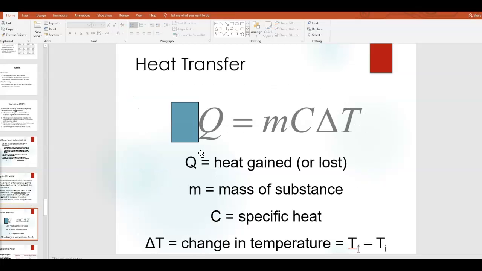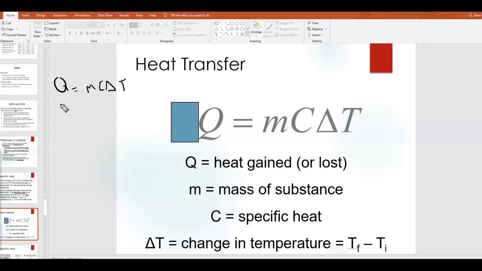Now the equation we're going to be using looks like this, and you might have seen this equation before. Okay, this equation is Q equals mc delta T. Okay, I know it's on the slide, but I'm just going to write it out here to the side. Q equals mc delta T. Now, I don't know why it appears like an uppercase C on this slide. Typically, specific heat is written as a lowercase c.